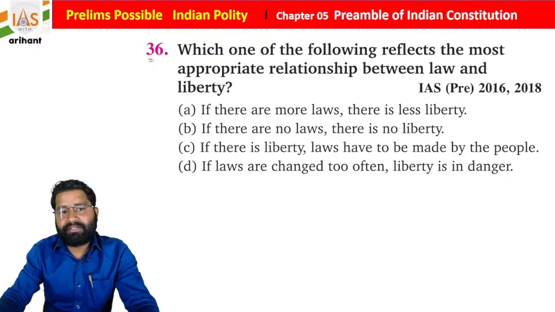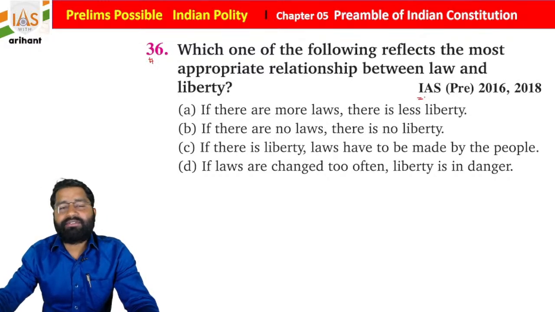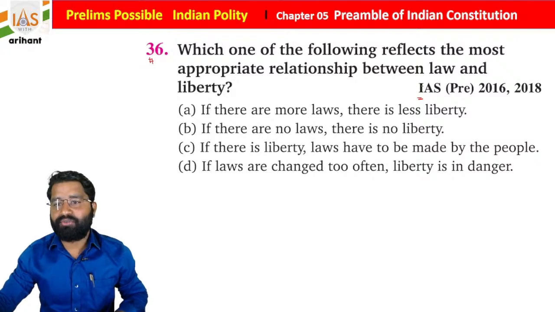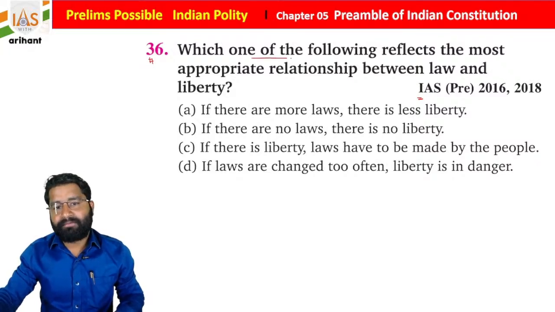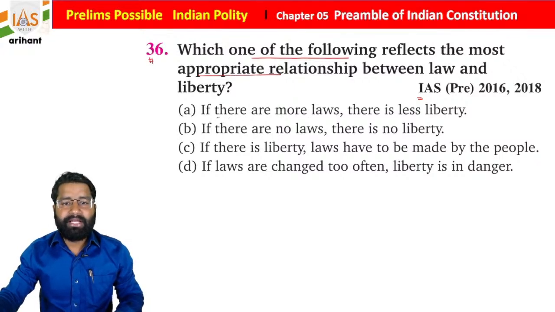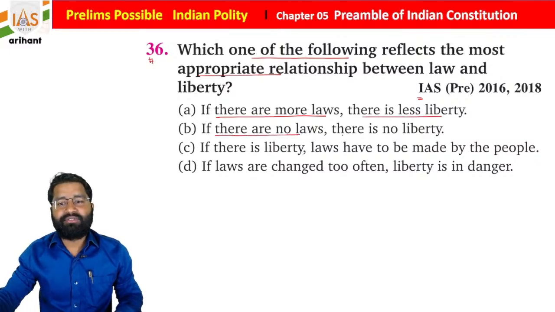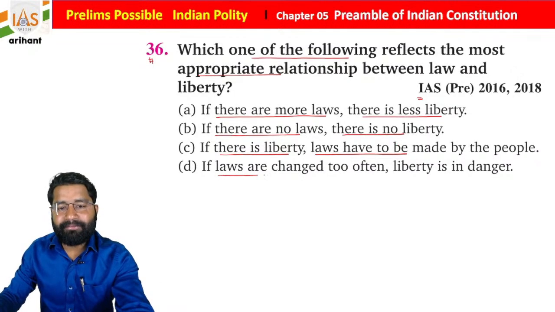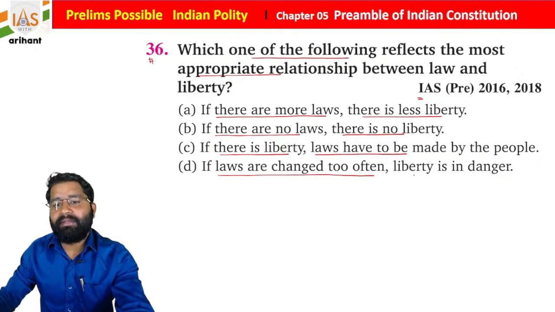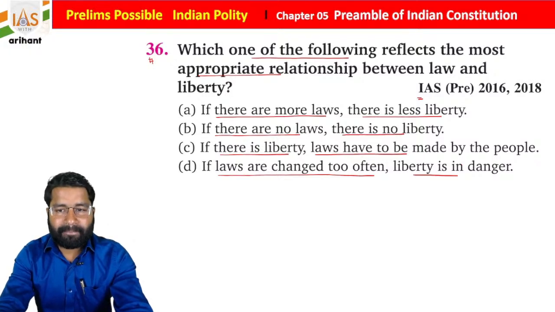Now we have the 36th question. It was in IAS UPSC pre-examination two times, 16 and 18. Which one of the following reflects the most appropriate relationship between law and liberty? There are more laws, there is less liberty. There are no laws, there is no liberty. There is liberty, laws have to be made by the people. If laws are changed too often, liberty is in danger. So which of the following is going to be right, students?